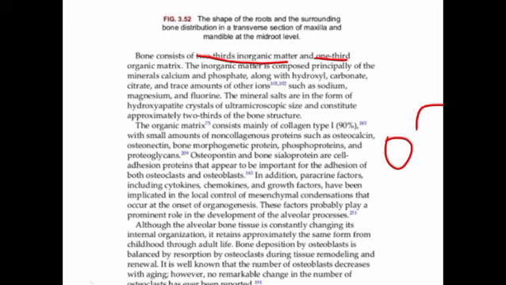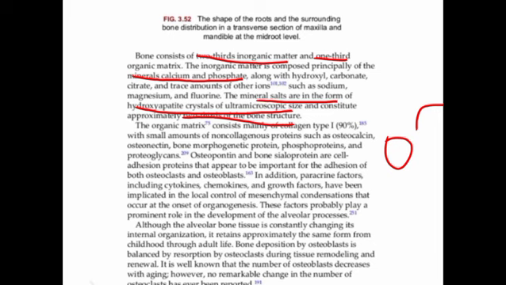The inorganic mineral principally consists of two important minerals, which are calcium and phosphate. Along with this, hydroxyl, carbonate, citrate, and trace amounts of other ions like sodium, magnesium, and fluorine are also found, but the main ones are calcium and phosphate. The minerals are in the form of hydroxyapatite crystals with ultra microscopic size, and that constitutes 2/3 of the bone structure.